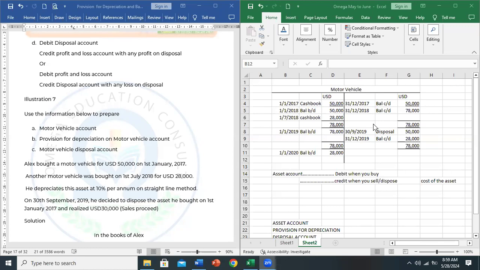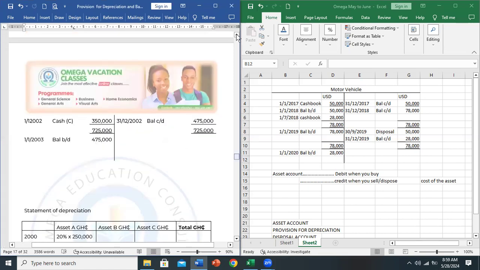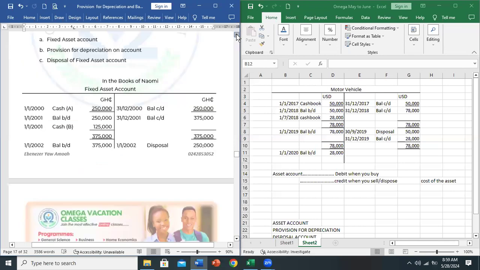If not, then the summary is that for the asset account, debit when you buy, credit when you sell. In both cases, always use the cost of the asset, and make sure you do it year by year. Since we are now getting used to the asset account, let's go to another illustration and look at how we can prepare the asset account. So let's quickly look into illustration 8.